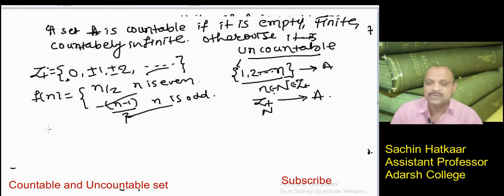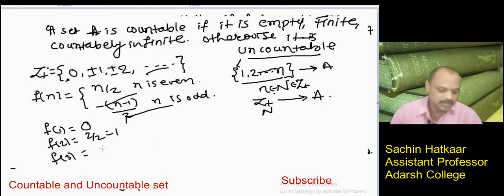We get 1 minus 1, 0, so we get f(1) equal to 0. When n is equal to 2, f(2) equals 2 by 2, that is 1. For f(3), n is equal to 3, then minus (3 minus 1) by 2, this is equal to minus 1.